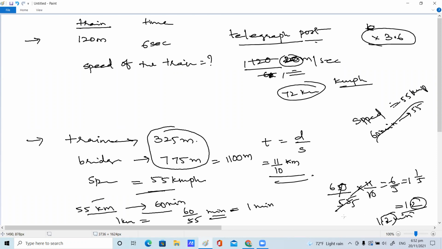Very good. So can we take it as 1 minute and 12 seconds time? Yes, ma'am. Yes, children. That's why in MCQ questions there are different ways. They won't take a direct answer. Here they're asking 1 minute 12 seconds, or 1.2 minutes, or even a mixed fraction like 1 1 by 5 minutes, or 72 seconds also.